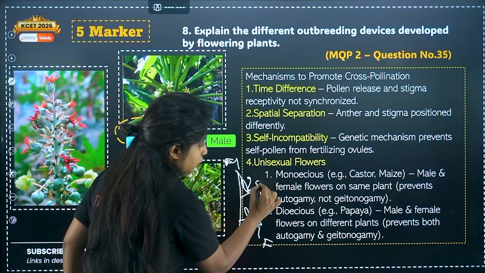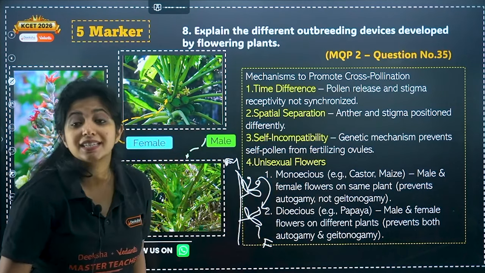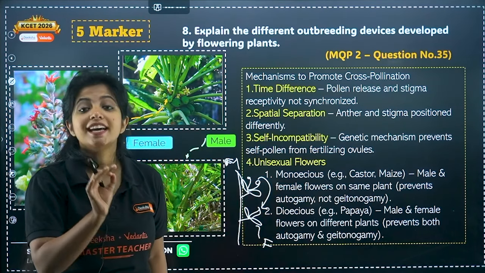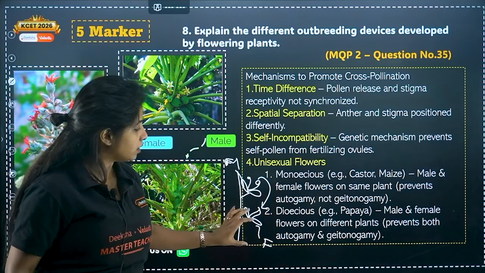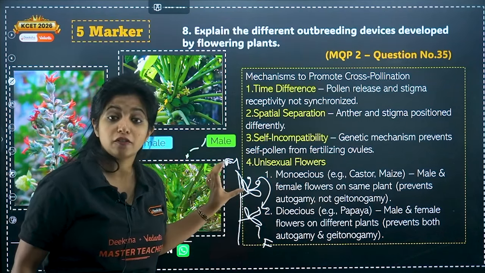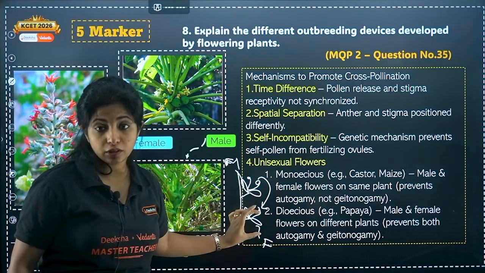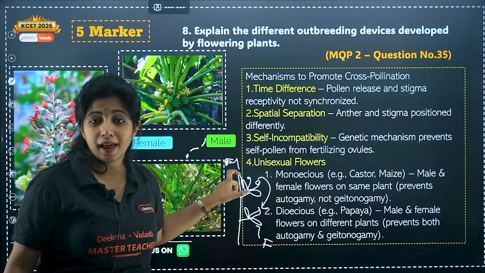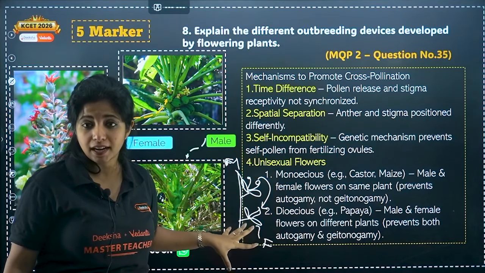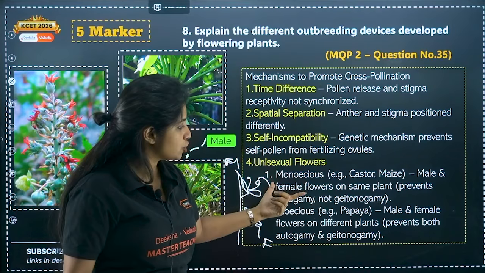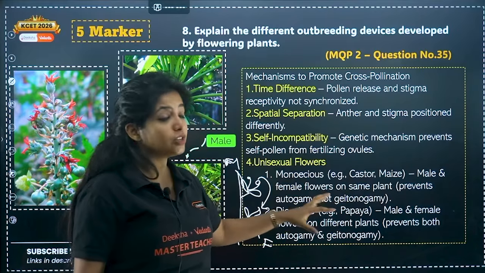But geitonogamy, my dear children, can still happen. What do you call this? These are again unisexual flowers in a bisexual plant, because you have two sexes in one particular plant. This condition is known as the monoecious condition, where male and female flowers are on the same plant.